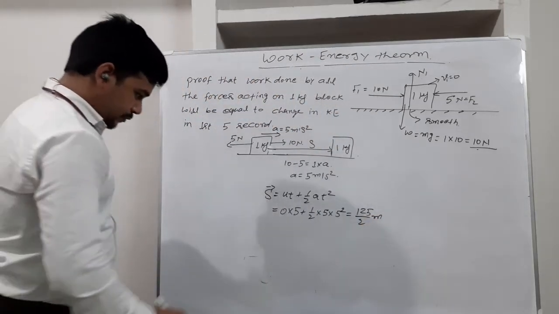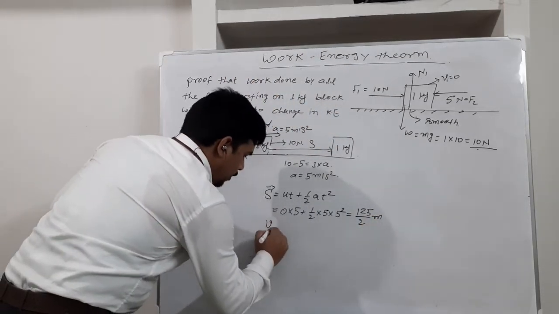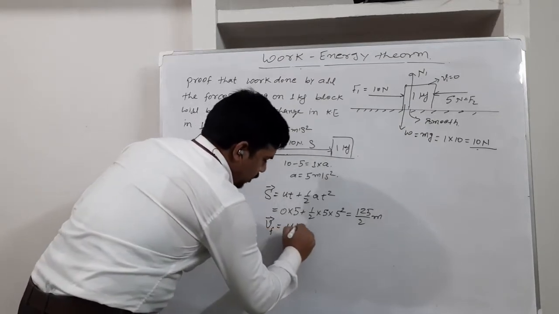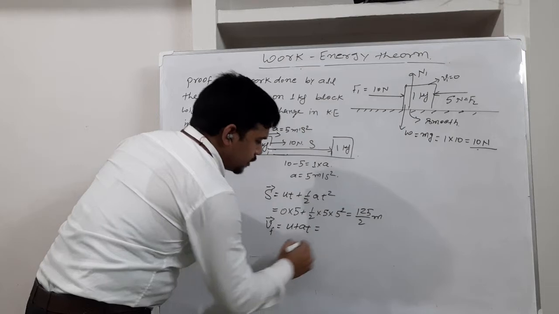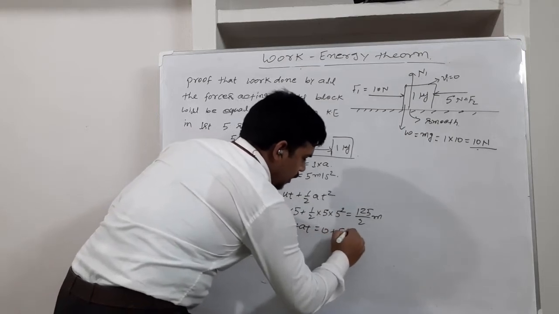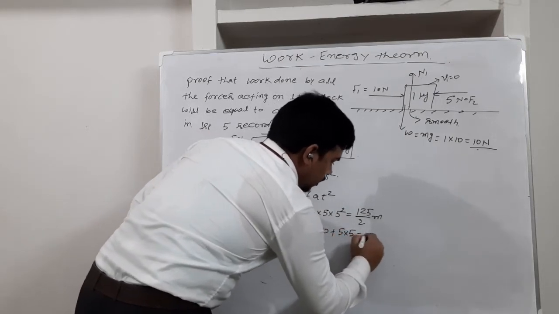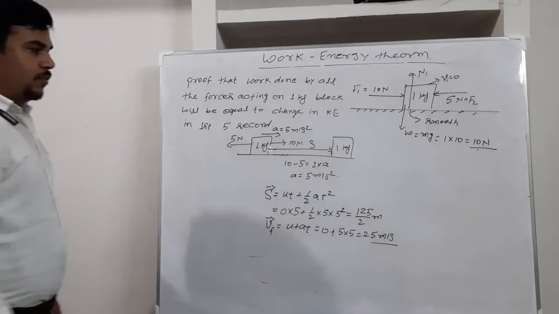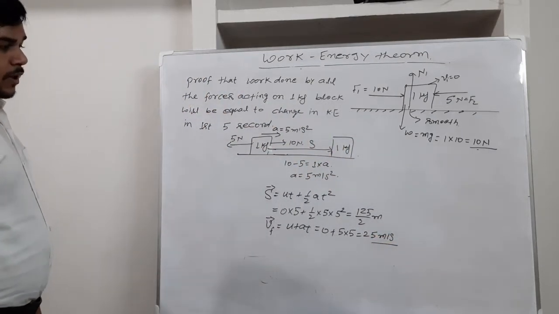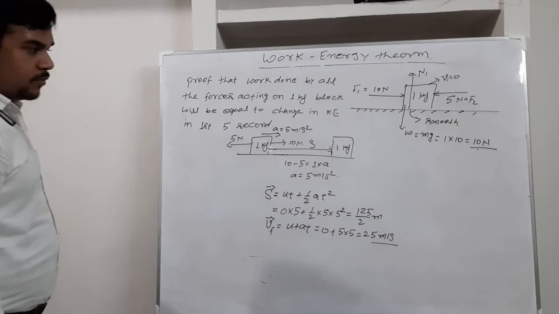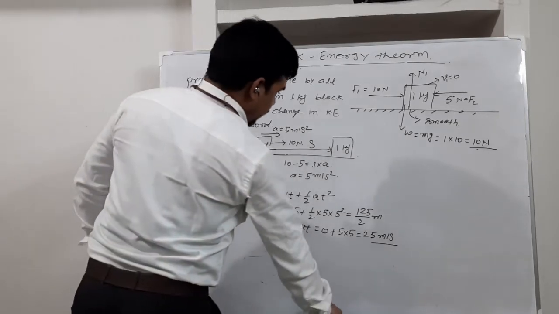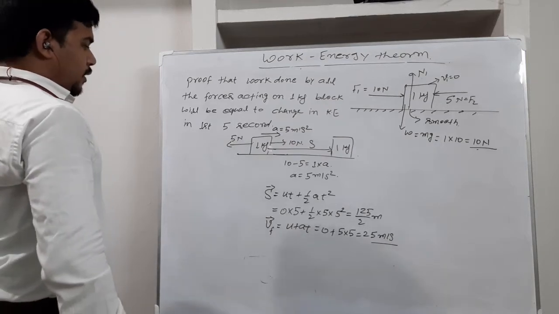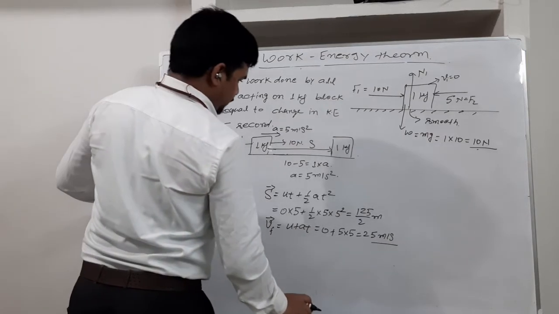If I want to write the final velocity after t equals 5 seconds, it will be u plus at. Initial velocity is 0, acceleration is 5, and time is also 5, so it will be 25 meter per second. Now one by one, we have to prove that the work done by all the forces will be equal to the change in kinetic energy of the particle in the first 5 seconds. So let's do that.